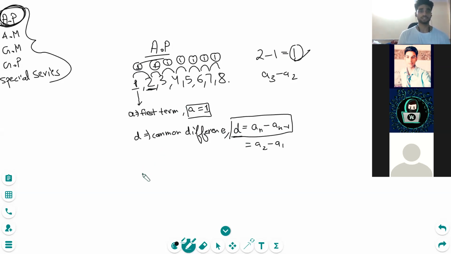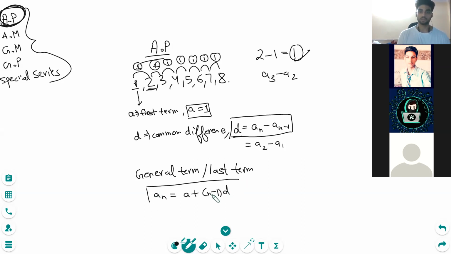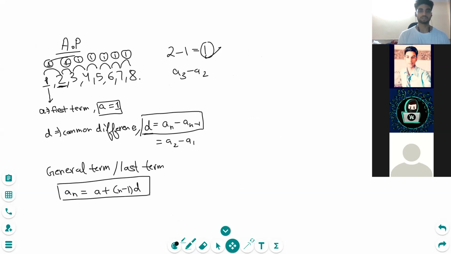Next thing is general term, or also called last term, and we denote it by an. So this general term has a formula that is a plus n minus 1 multiplied by D. Ab dekho, this formula is actually, why did it come about? Let's check this formula actually works or not.